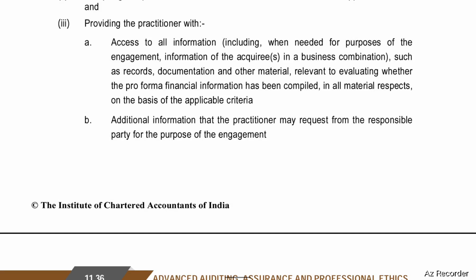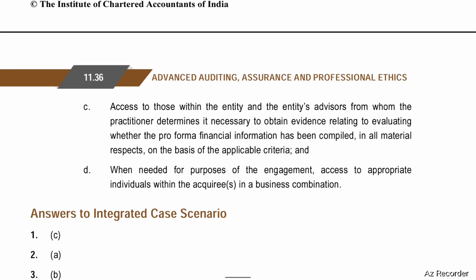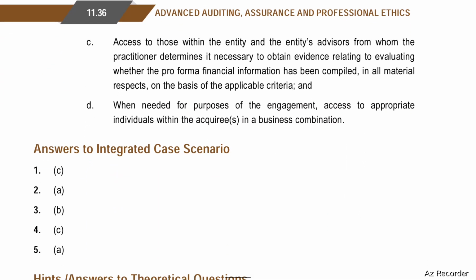Additional information that the practitioner may request from the responsible party for the purpose of the engagement. Access to those within the entity and the entity's advisors from whom the practitioner determines it necessary to obtain evidence relating to evaluating whether pro forma financial information has been compiled in all material respects on the basis of the applicable criteria, and when needed for purpose of the engagement, access to appropriate individuals within the acquiree or acquirees in a business combination.